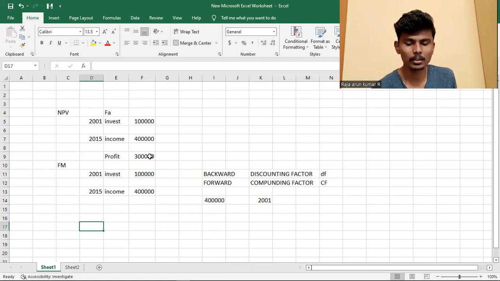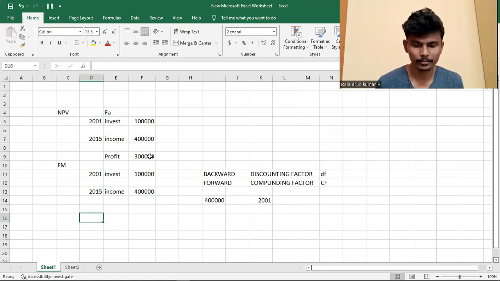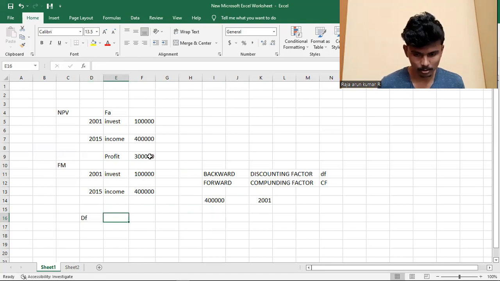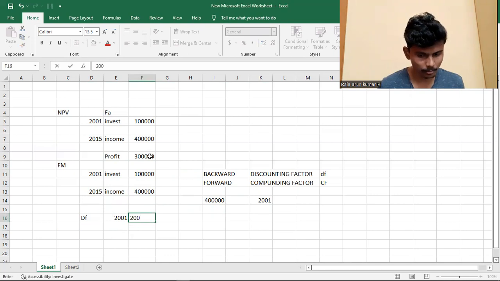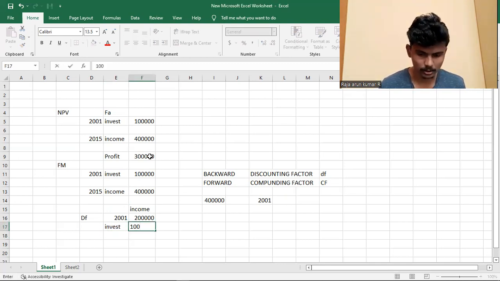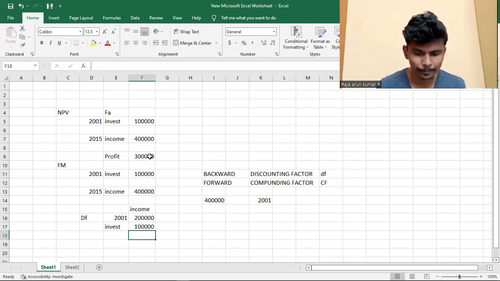For example, using the discounting factor, we find the 2001 value is 2 lakh rupees of income, and the investment in 2001 is 1 lakh.